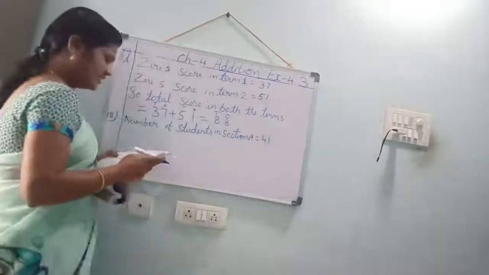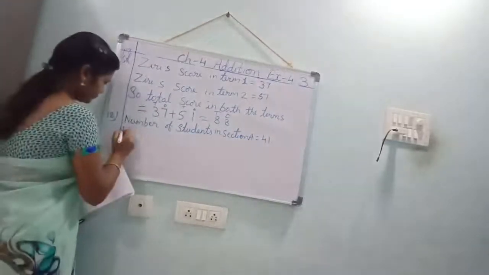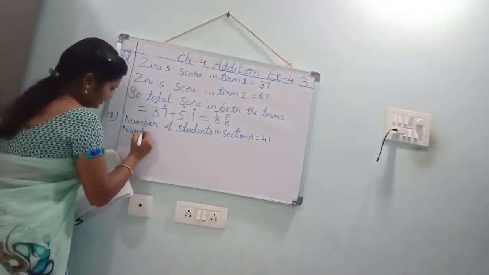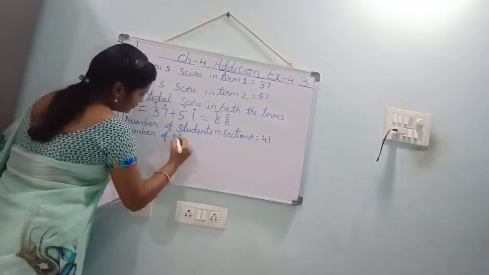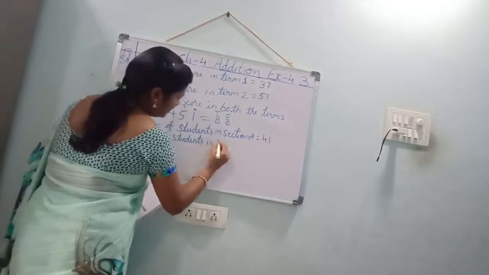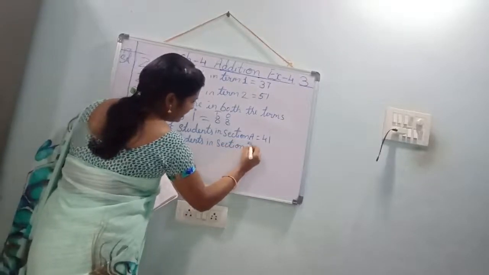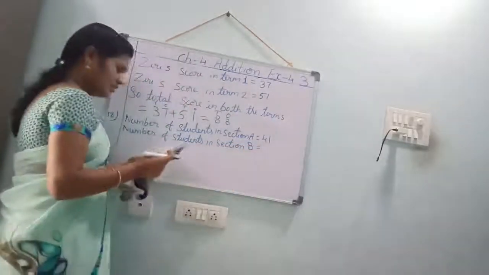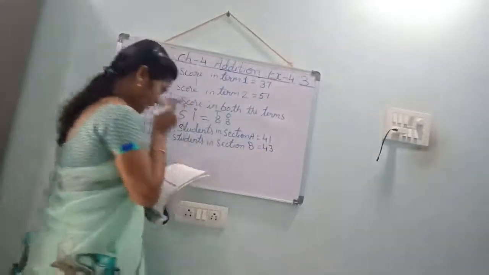Number of students in section B. What is it? Section B. 43 students. Yes.